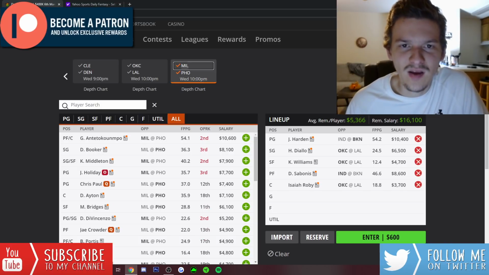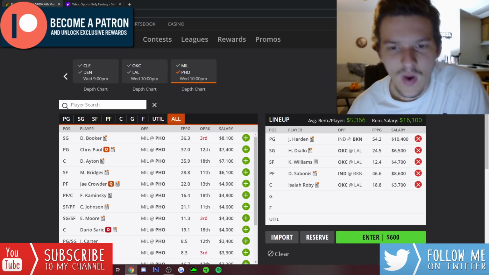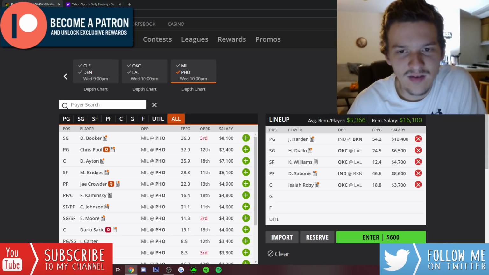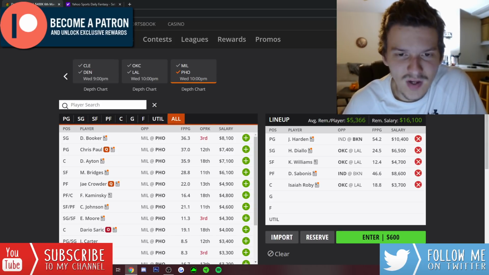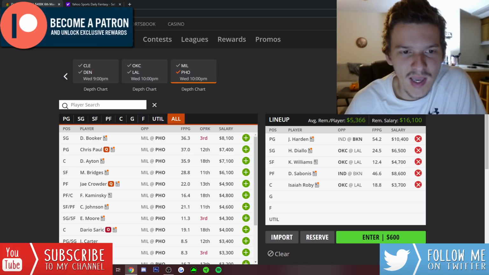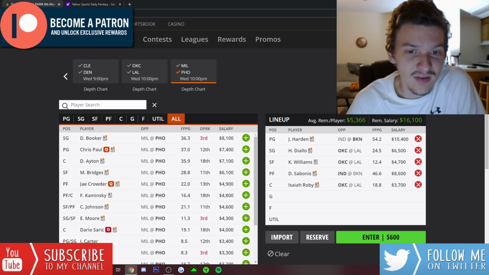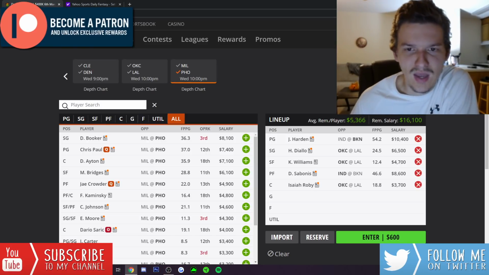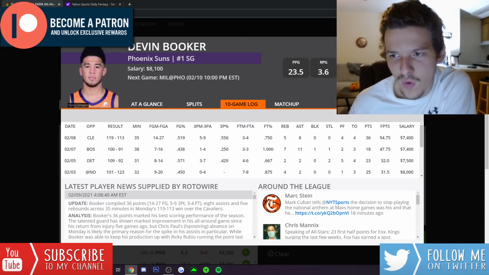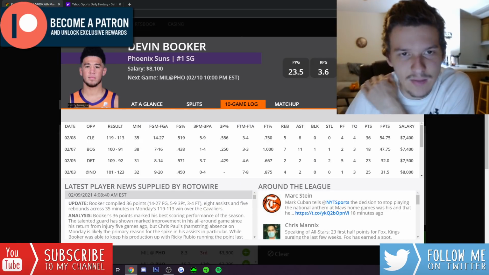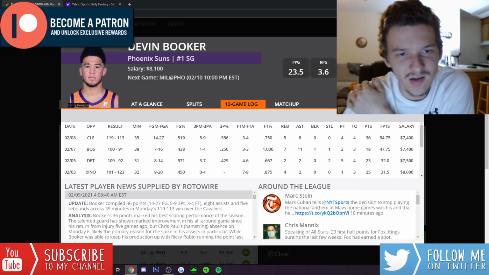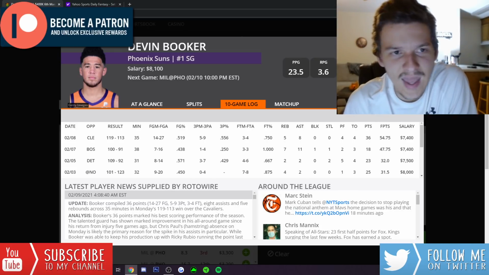Now moving on to Phoenix. So Phoenix, this is just a wait and see for me. If Chris Paul plays, I don't have much interest in anyone on this team. But if Chris Paul is out again, I think Devin Booker looks like a great play once again. Now he did get priced up. He was 7,400 on the last slate. He got priced up to 8,100.